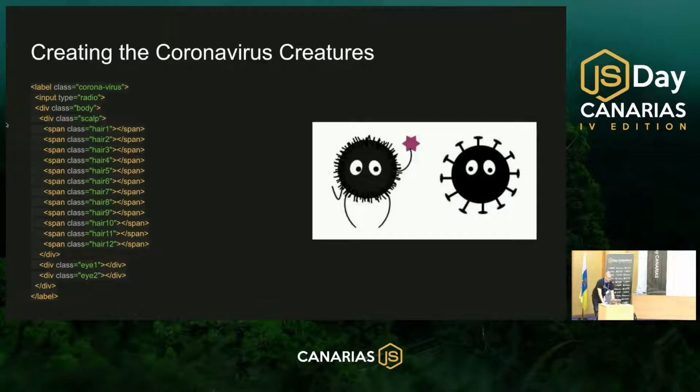All the visual parts of the coronavirus creature start here with this div of class body. Inside the body we have those 12 hairs elements, and of course both eyes. But from the beginning, I saw that I have a lot of repetition in my HTML code, like creating all those hairs, and in the real game I have 100 coronavirus creatures. I didn't want to copy-paste them one by one, so I needed to think about a way to solve this problem.